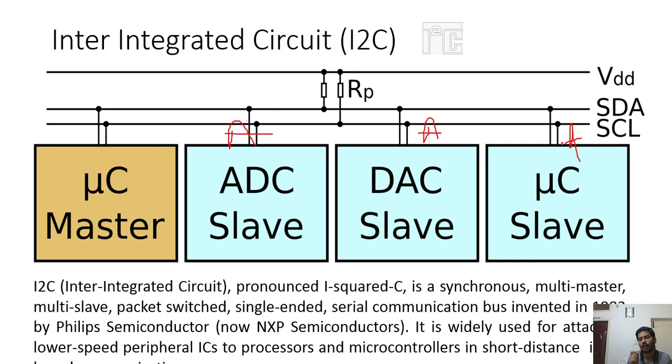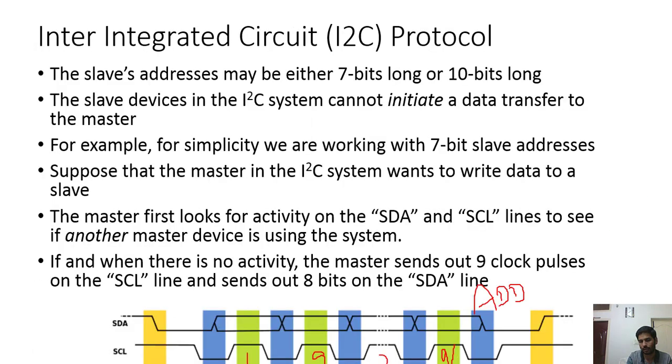As soon as it matches a particular address, for example the ADC in this case, that slave acknowledges by pulling the line down. So then comes the acknowledgement.